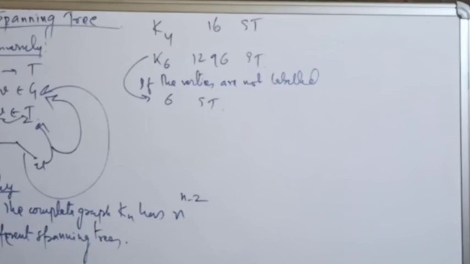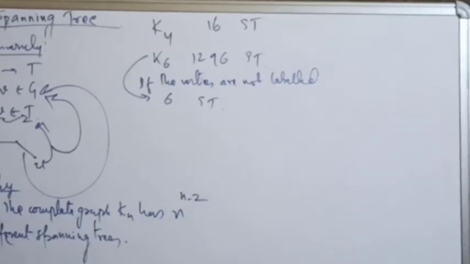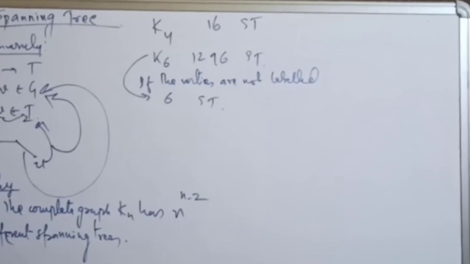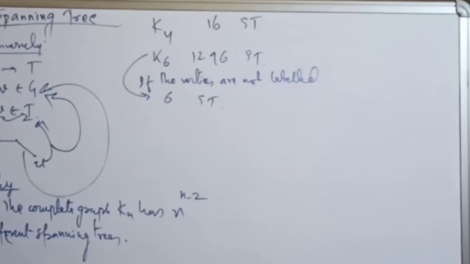So from here you can also check the difference between labeled and non-labeled graphs. K6 has 1296 labeled spanning trees, while K6 has only 6 non-labeled spanning trees.